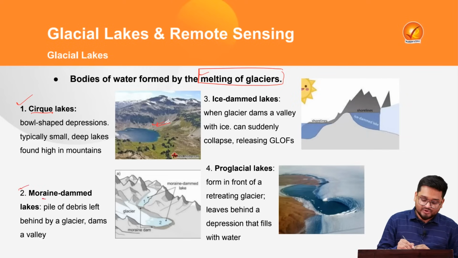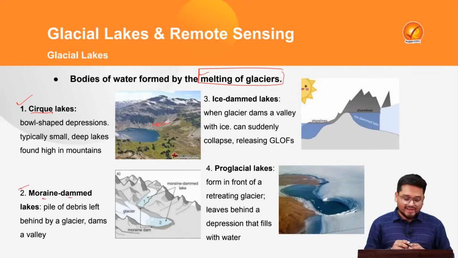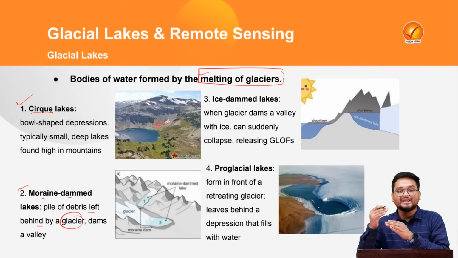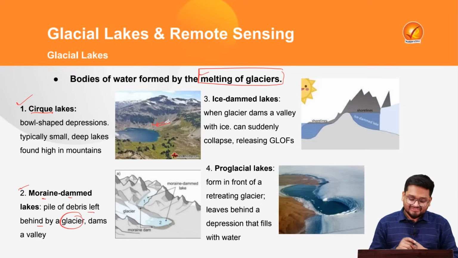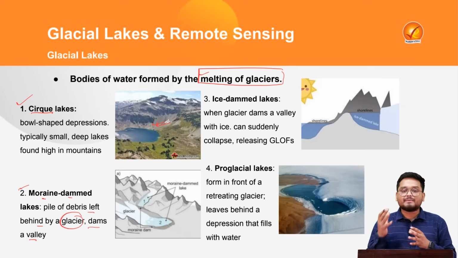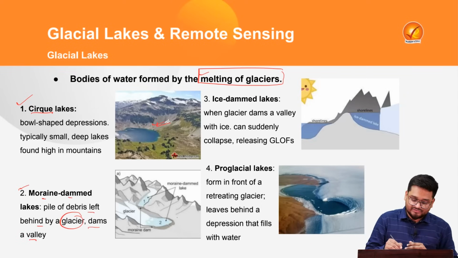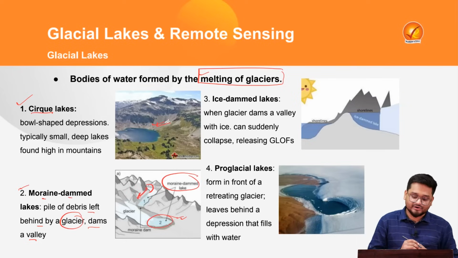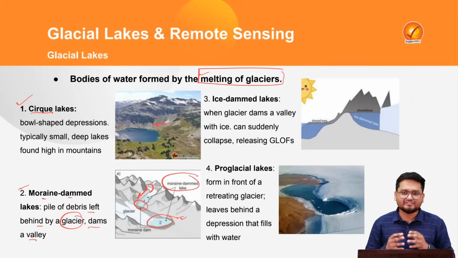Next, we also have moraine dammed lakes. These are the piles of debris which are left behind by a glacier once it melts, right? And these also dam a particular valley, and you can see here these are the moraine dammed lakes where the water from the glacier has melted and been deposited here, and this is a feature of the dams formed by the moraines, or say the debris.